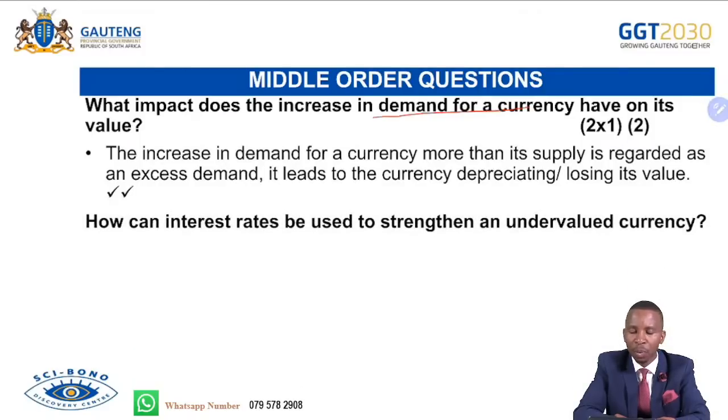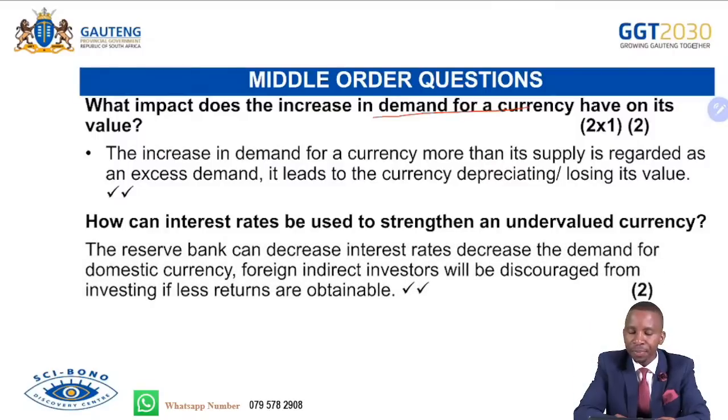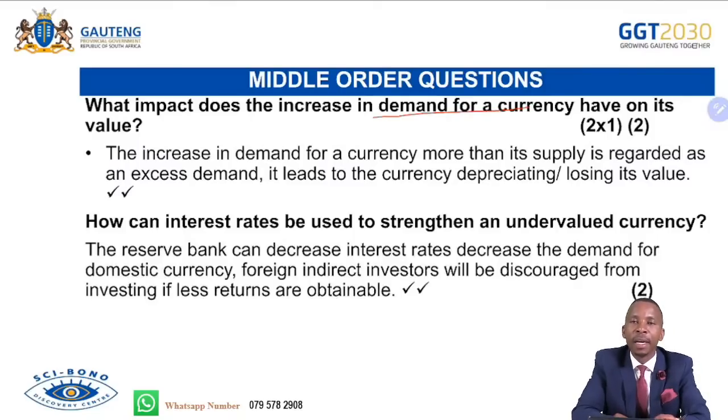How can interest rate be used to strengthen an undervalued currency? How can the Reserve Bank use interest rate to strengthen an undervalued currency? The Reserve Bank can decrease interest rate, decrease the demand for domestic currency. Foreign direct investors will be discouraged from investing if fewer returns are obtainable. So if ever the Reserve Bank decreases the interest rate, that will mean foreign investors that are mostly investing in shares or paper assets will be discouraged because there will be fewer returns achievable in South Africa if they invest in the country. So that can lead to less demand for our currency abroad.